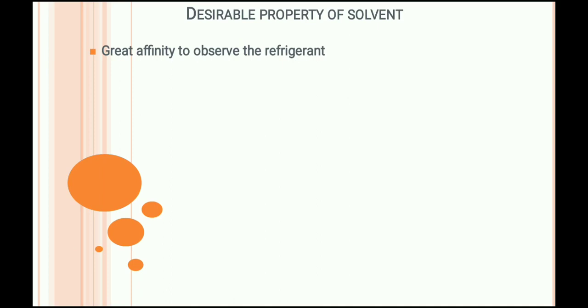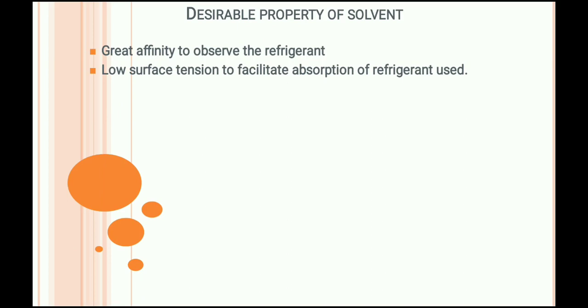The solvent should have great affinity to absorb the refrigerant. That is a very important property. That means the refrigerant which is coming toward the absorbent or solvent, the solvent should have ability to absorb that refrigerant.